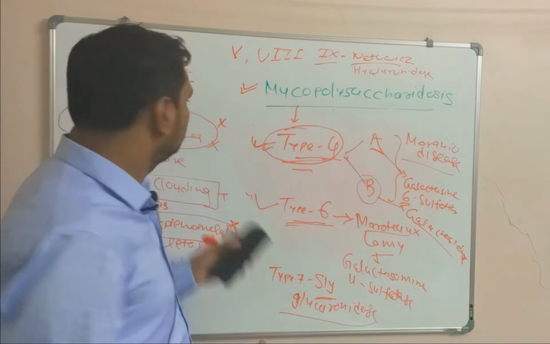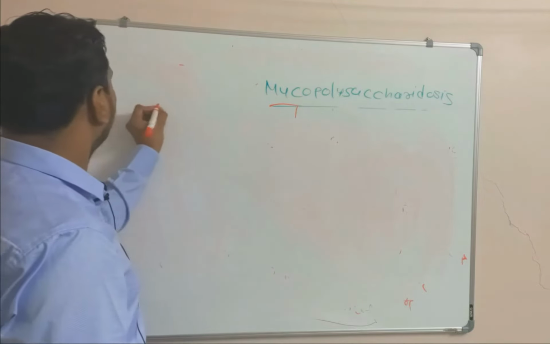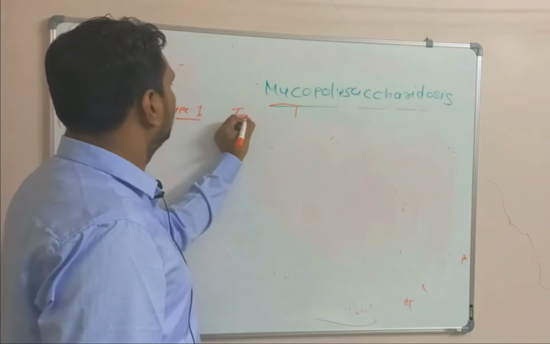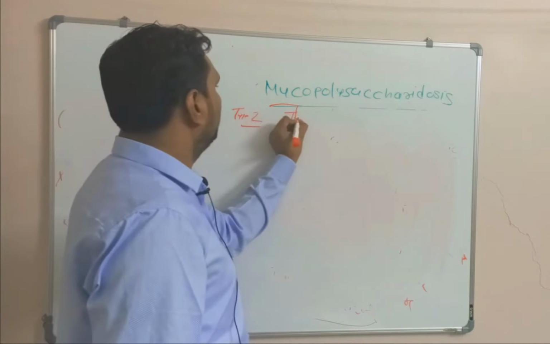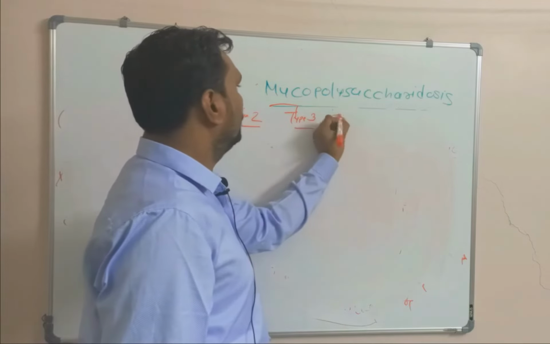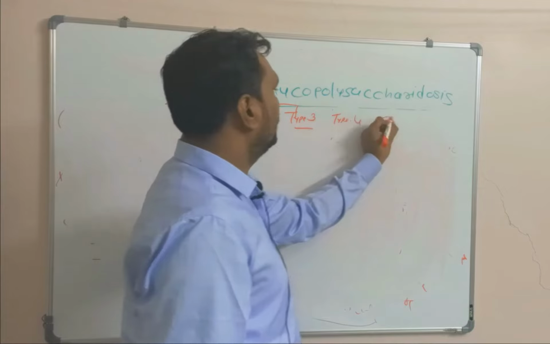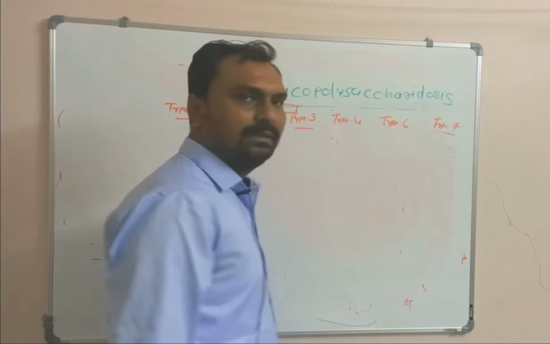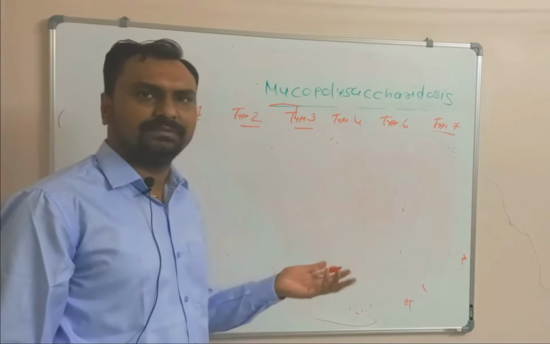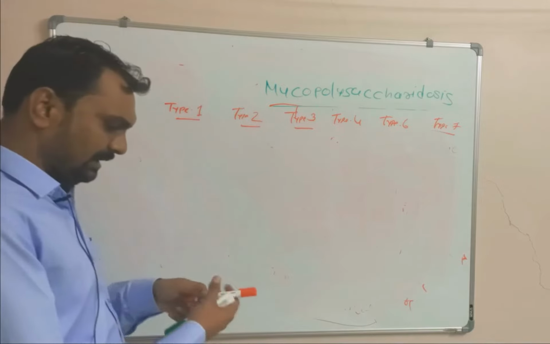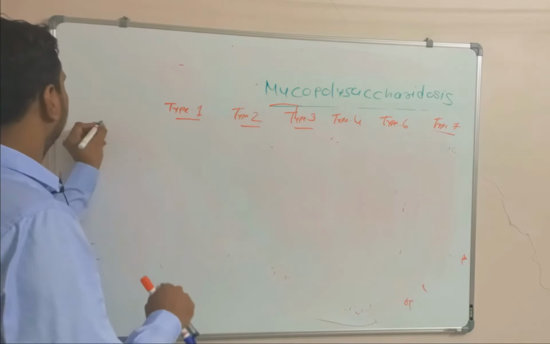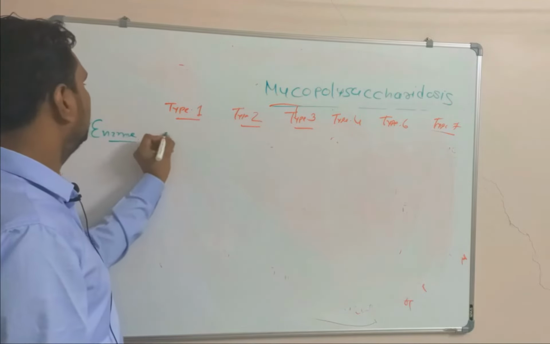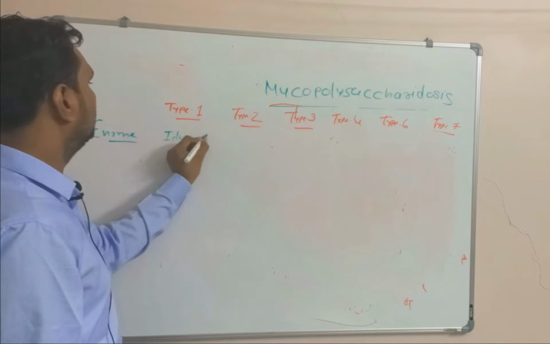So here I will write the type: type 1, type 2, type 3, type 4, type 6 and type 7. In type 9, Natowicz syndrome, hyaluronidase enzyme is deficient. Now I will write the name of the enzyme deficient. In type 1, it is iduronidase.